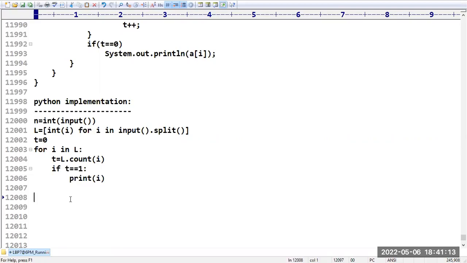Yeah, you can think. If you are getting other logics, no problem.